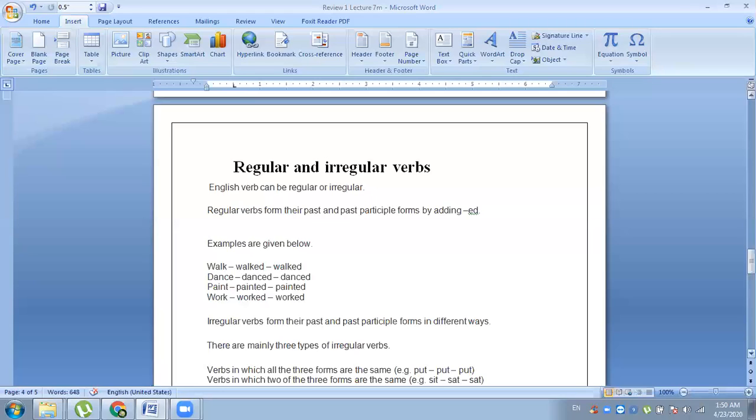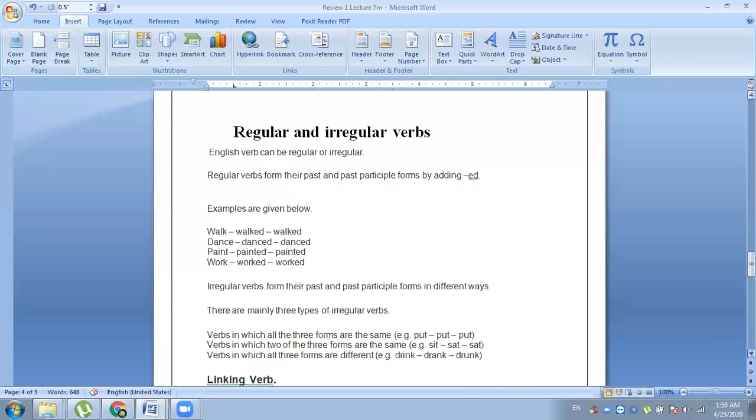And if we talk about irregular verbs, they form their past tense in different ways. There are three types of irregular verbs. Some irregular verbs have all three forms the same. Put, cut. So in the first, second and third forms, put has the same spelling. Cut has the same spelling.